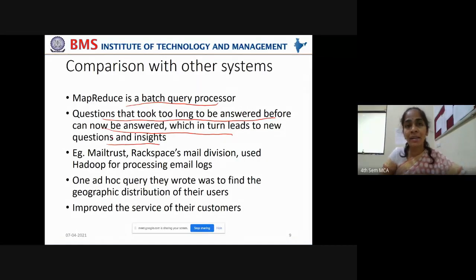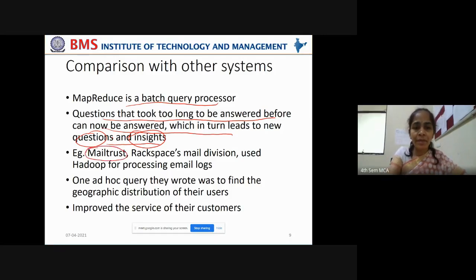We would have thought that they would be ridiculous for a traditional database system to answer, but still that kind of questions can now be posed to MapReduce, which can efficiently answer them, which in turn leads to new questions and insights into the data, insights into the customers, insights into the clients' behavior, their purchasing behavior, their transaction behavior, their spending behavior. Everything can be analyzed very efficiently using the framework of MapReduce.